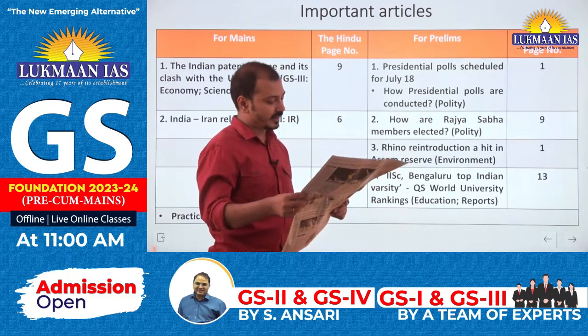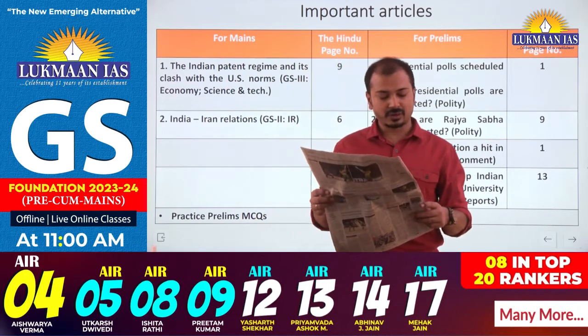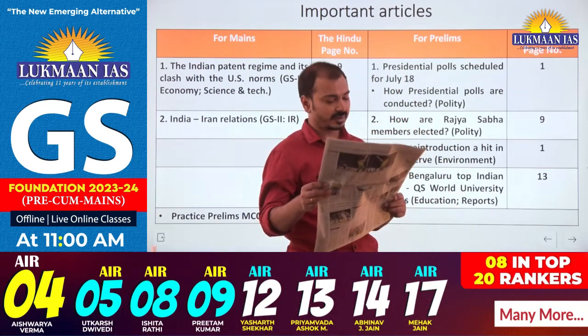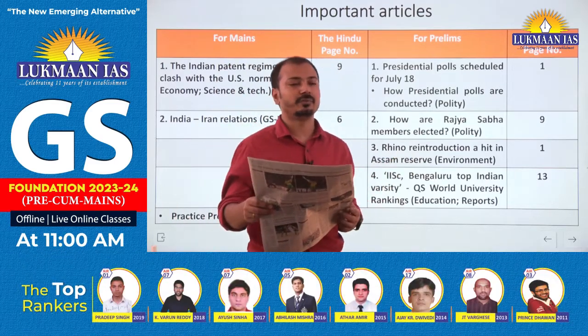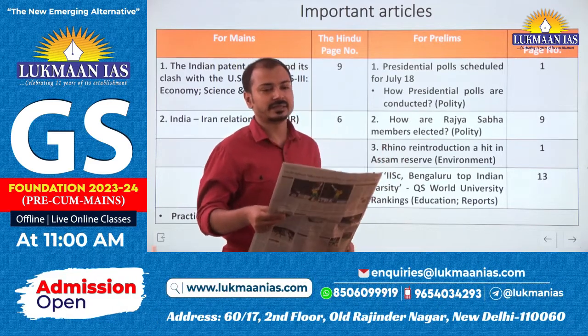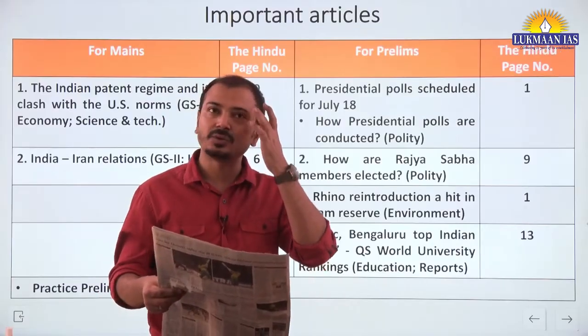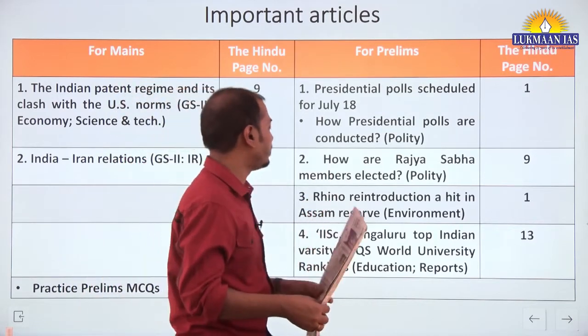Then on the bottom side, Rhino Reintroduction, a hit in Assam Reserve. So we are talking about Manas National Park, where the rhinos were translocated through the Indian Rhino Vision 2020 program of the government. The details are mentioned here, how this has led to improvement in the population of Indian rhino in Manas National Park.